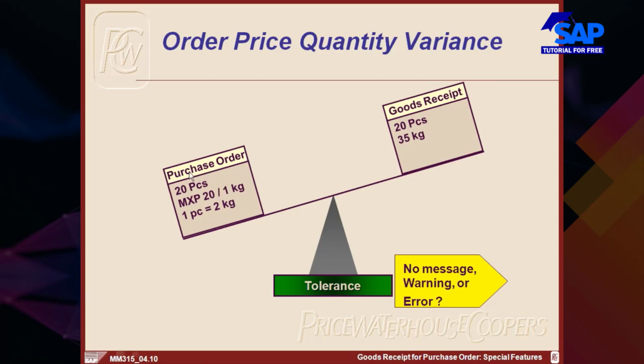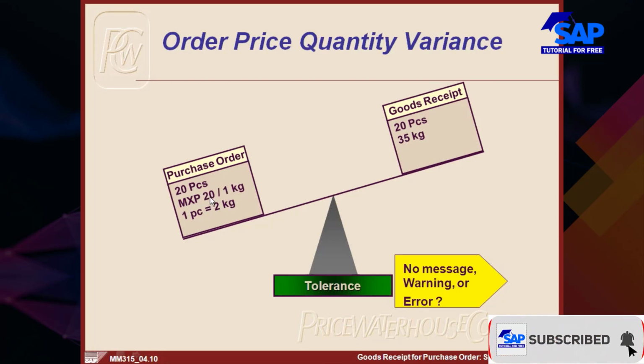Look at this view. A purchase order is raised for 20 pieces, and each piece you are expecting to be 2 kgs, and the amount to be paid to the vendor is based on kg. So here the order price quantity variance: you have 20 multiplied by 2, which is 40, and 40 multiplied by 20 is 800.